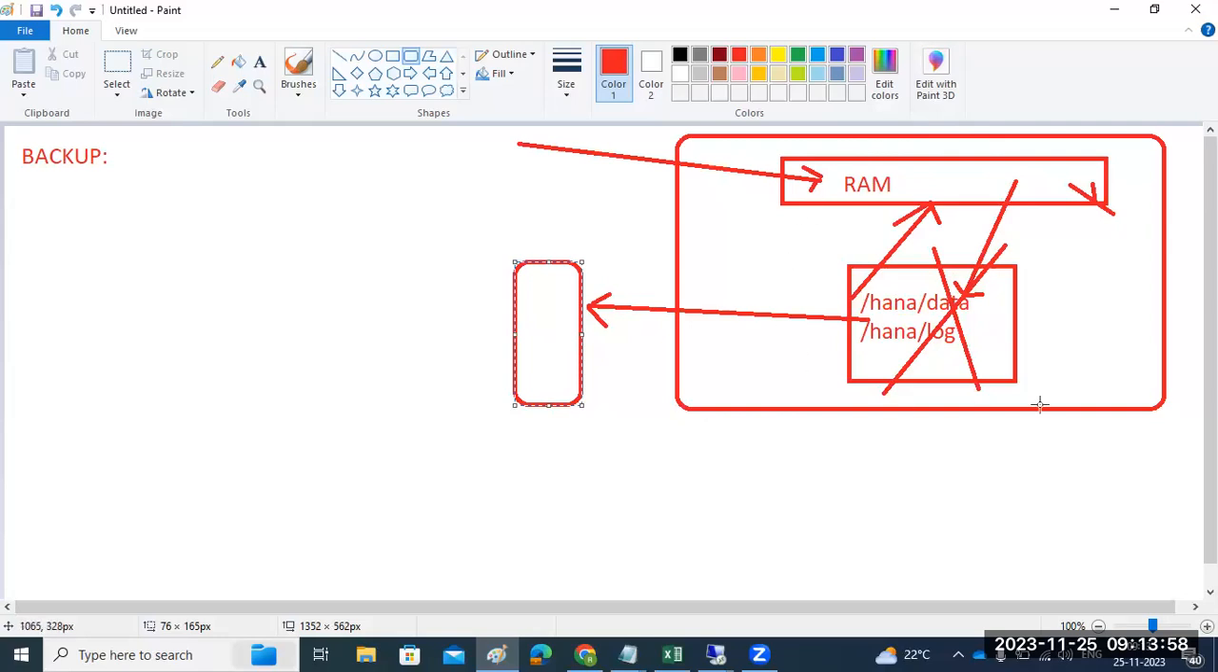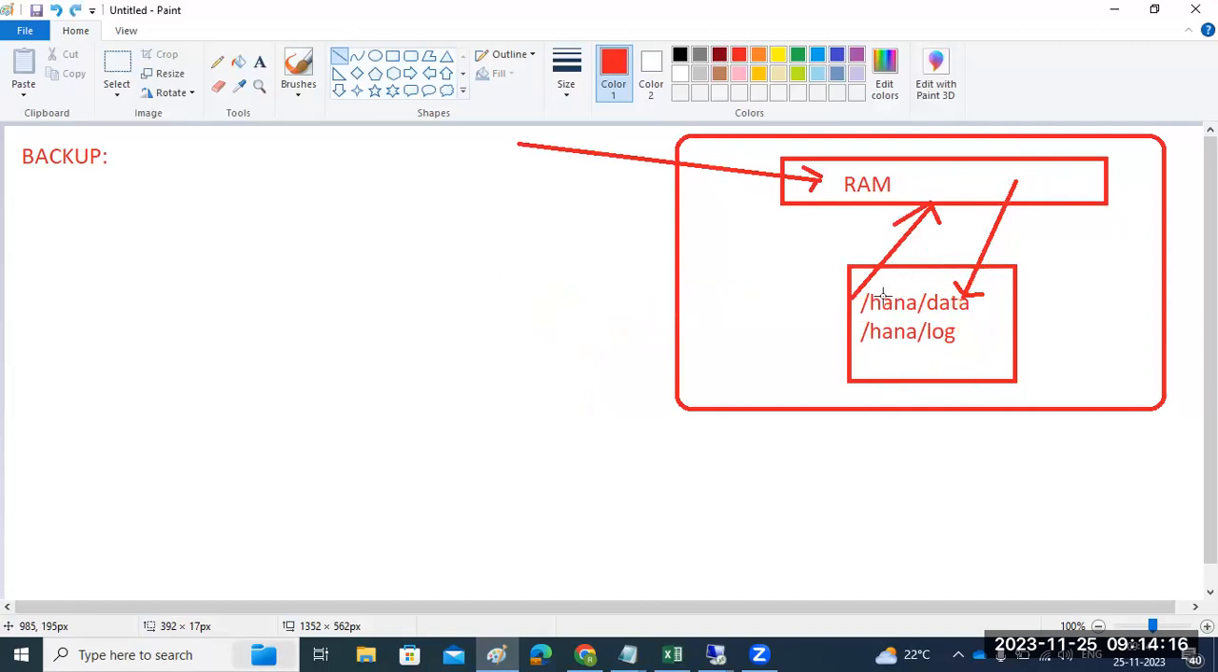So if something crashes, this is the outside third party, so we can restore it from there. We can bring it back here, and then again restore the data here. That is why we want to take the backup on other devices, right?